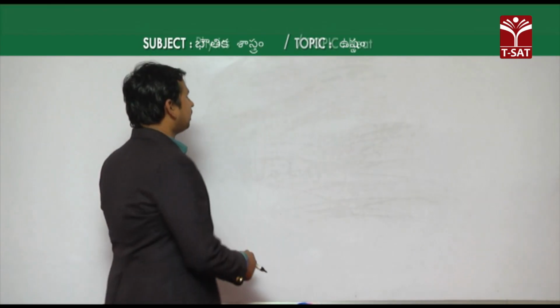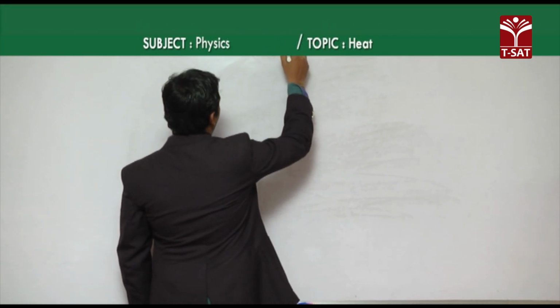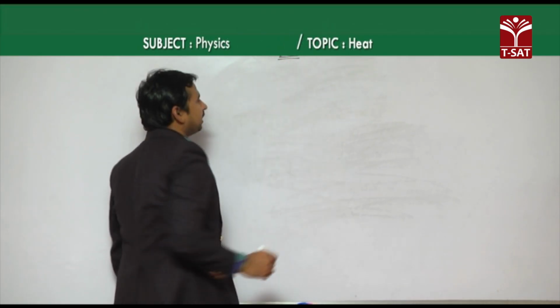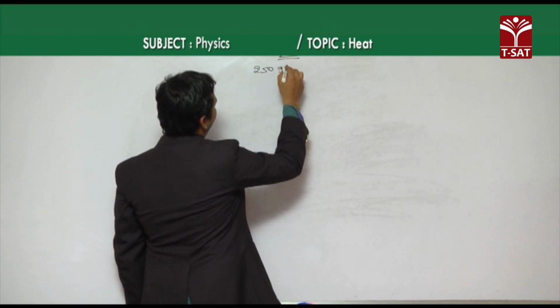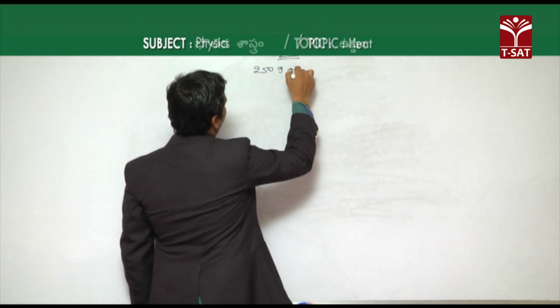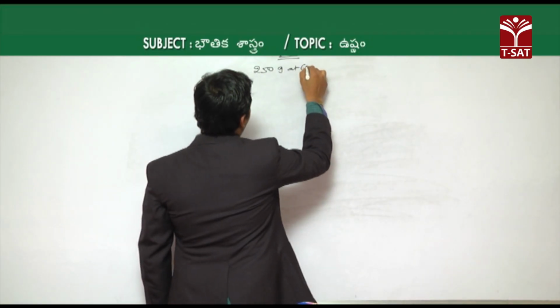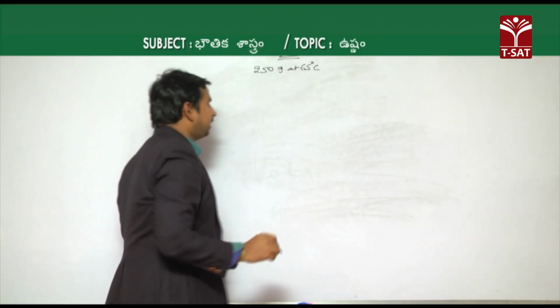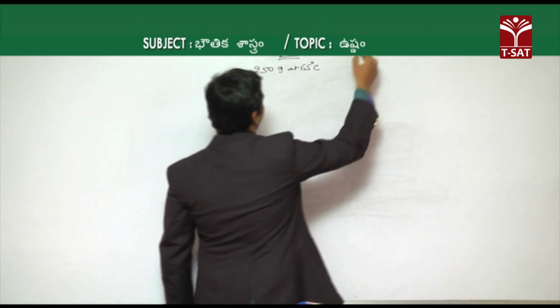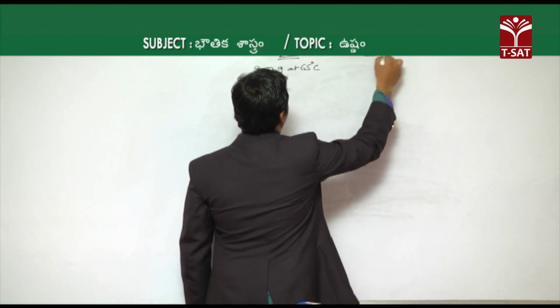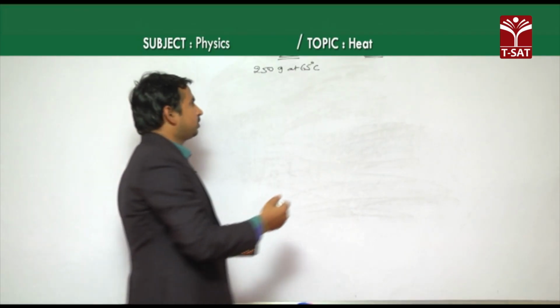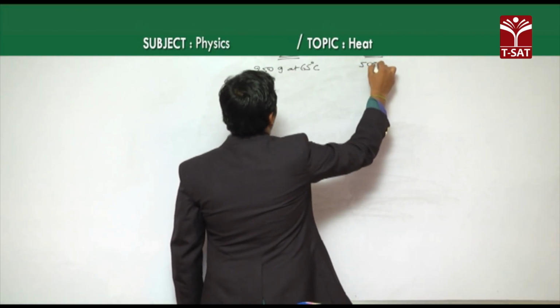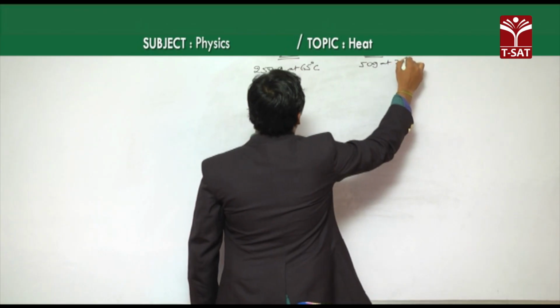That is the question given there. Now, the hot body is the metal of 250 grams at 65 degrees Celsius. That is our hot body. And the cold body is the water, given as 50 grams at a temperature of 20 degrees Celsius.